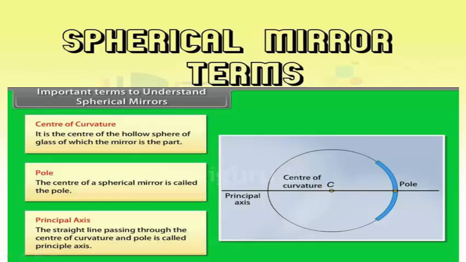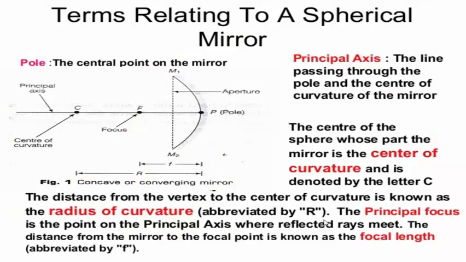In geometrical optics, some important terms are related with the spherical mirror. The first terms are the center of curvature, radius of curvature, pole, the principal axis, aperture, principal focus of a concave mirror, focal length of a concave mirror, and focal length of a convex mirror. Now we have to define these important terms related with the spherical mirror, that is pole.